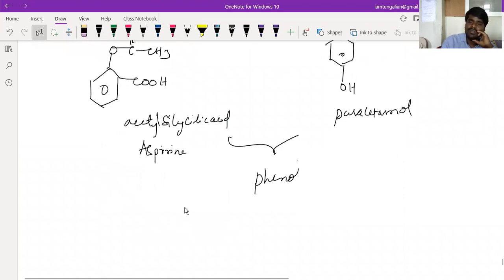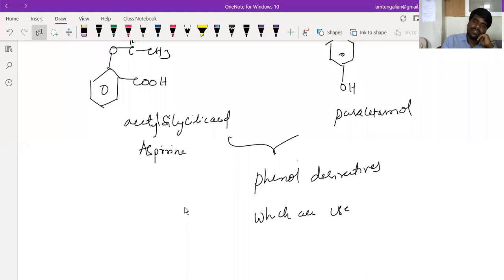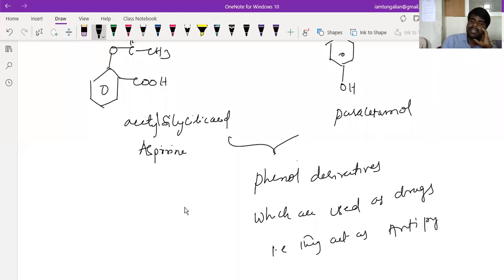They are phenol derivatives which are used as drugs. That is, they act as antipyretic and analgesic agents. What is meant by antipyretic?